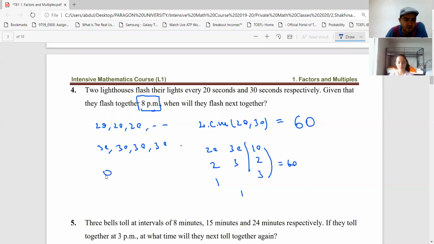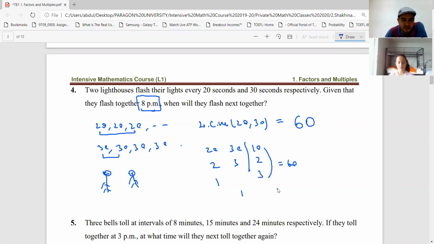So the lighthouse needs to flash at the same time. So that means that after 60 seconds, during the 60 seconds, this one flashes 3 times. This one flashes 2 times, right? But after 60 seconds, they flash together at the same time.